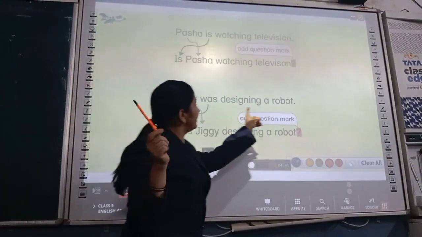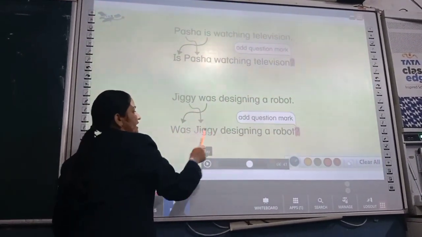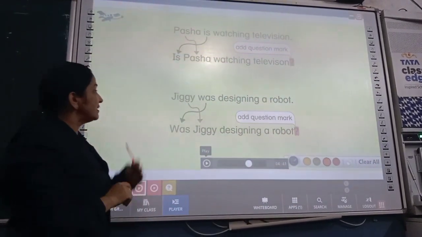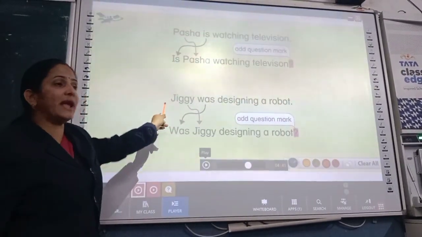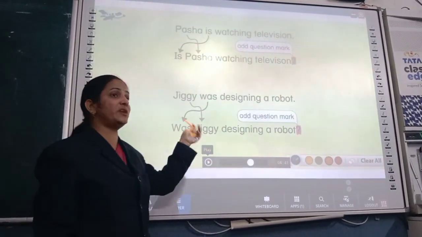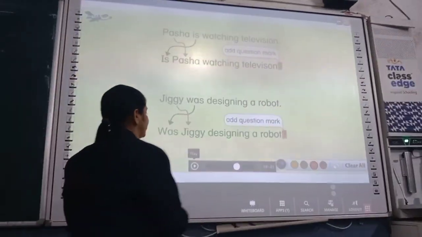Next one, Jiggy was designing a robot. What comes first? Was Jiggy designing a robot, followed with a question mark. So the same statement can be changed into a question. Also this sentence can be changed into negative, as you have already seen in the previous slides.